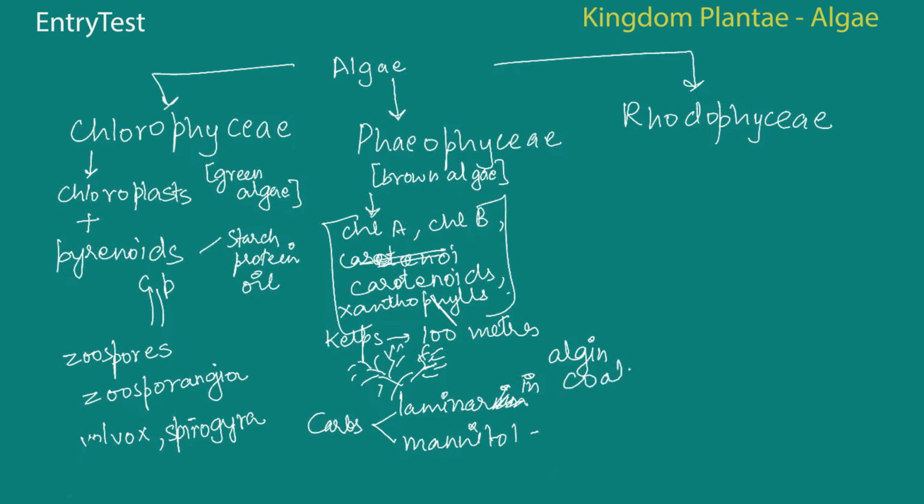So algin coating is there on the outside of their cell walls. Now the plant body has a few important features. What happens is it is having a holdfast, which basically attaches it to the substrata on which it is there. Then it has a stalk, then it has a stipe, and finally the frond, which is basically the leaf-like organ that is photosynthetic in nature and that makes the food.